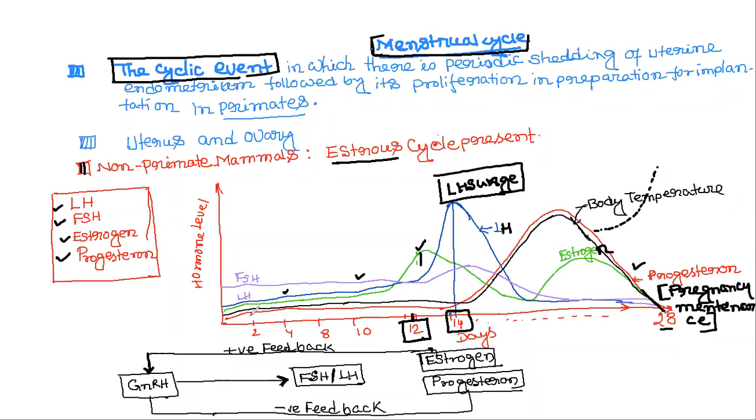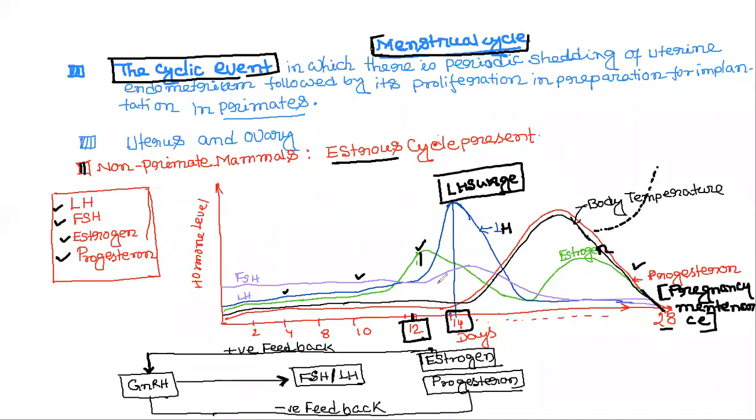Estrogen and progesterone remain low in the first few days and increase after ovulation, preparing the uterus for implantation, and then drop if there is no pregnancy. If fertilization occurs, they continue.